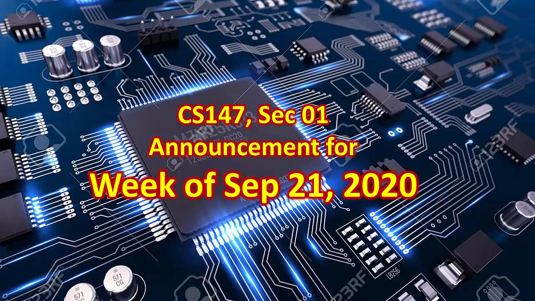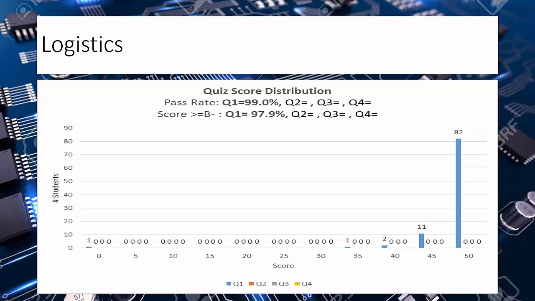Before we start for the next week, let's look at some logistics, like your quiz performance as a class on the last quiz, Quiz 1. This is pretty good actually. 82 of you in the class got 50, and 11 got 45 or more. The pass rate is 99%, with a B minus or better score of 97.9. So I'd say keep up this spirit and you will do better. Let's hit the 100% mark on Q2, Q3 and Q4.